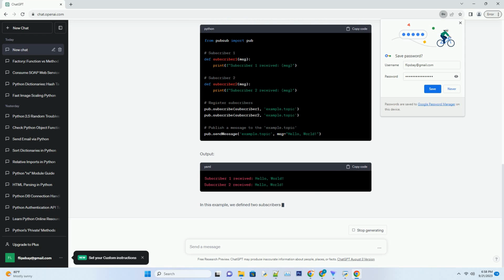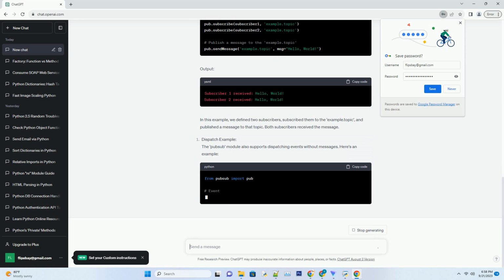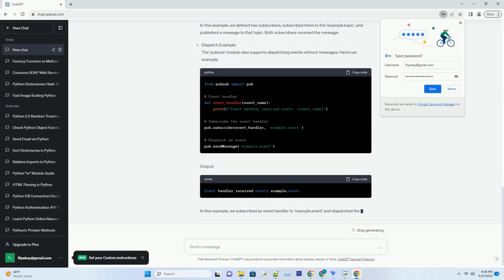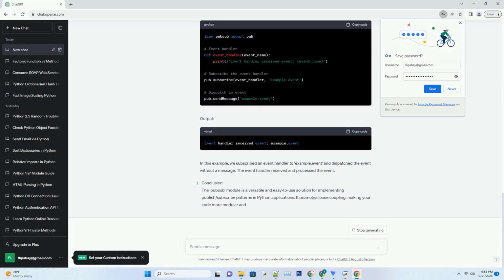Table of contents. What is the pubsub module? Installation. Basic concepts. Publish/subscribe example. Dispatch example. Conclusion.